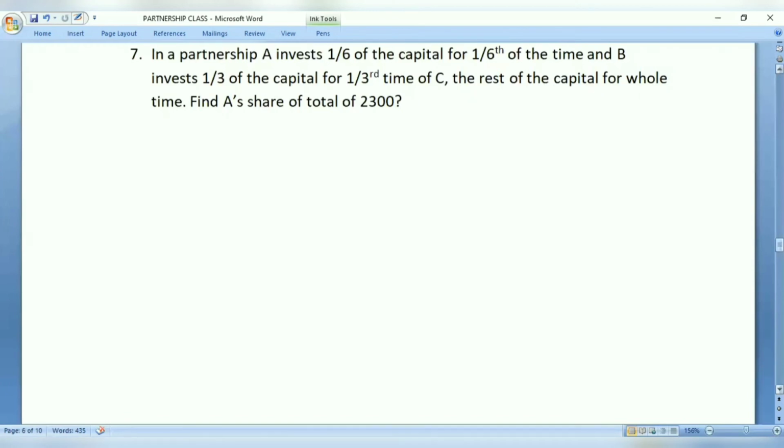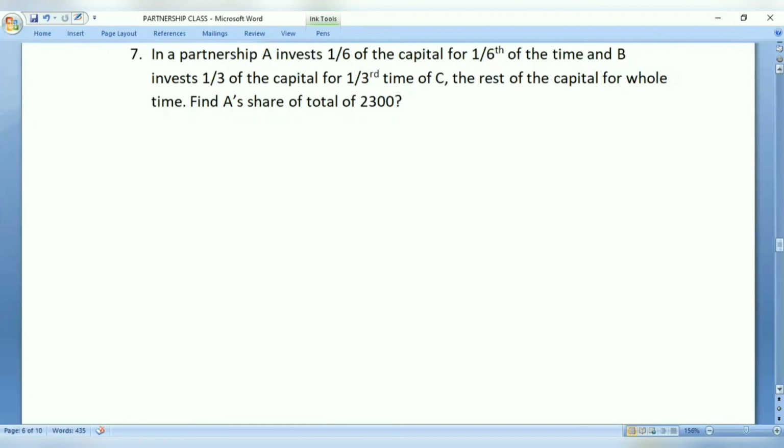First, let us understand. Generally, A, B, C, these are the 3 persons. They have invested a certain amount of money into a business. Now, 1/6 of the total investment was made by A for 1/6 of the total time. For example, if the total investment made by them is 300 rupees, what is 1/6 of it? 50 rupees. What is the total time period? If you take it as 1 year, that is 12 months, what is 1/6 of it? It becomes 2 months. So this is how we have to calculate.